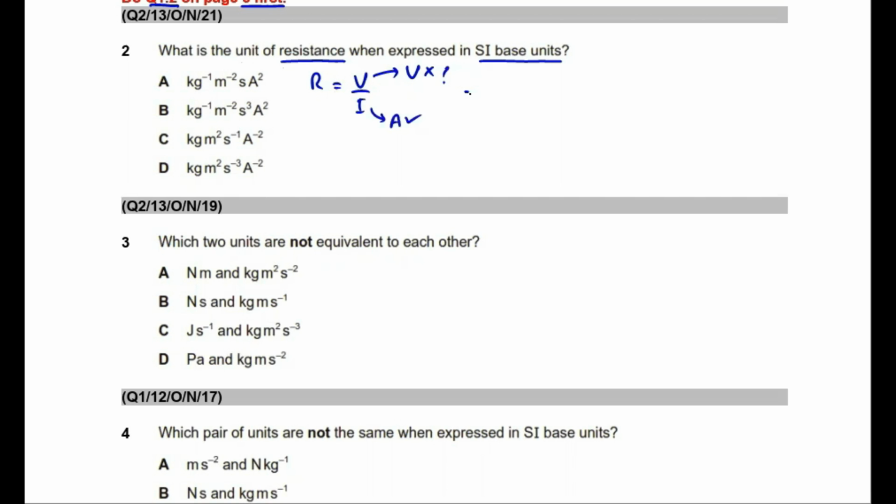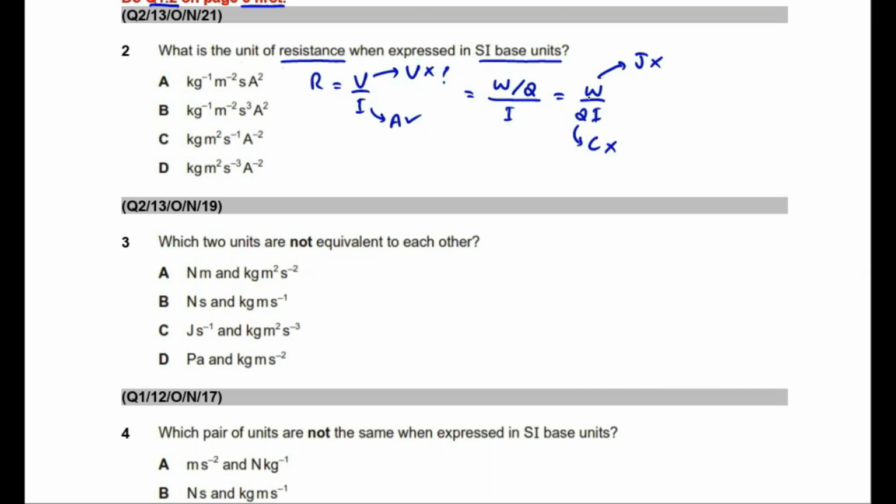So let's do that. Students, potential difference is given by the expression energy transformed per unit charge, right? So resistance may also be given by this expression. Let me first simplify this expression. W over Qi. Students, in this expression, W is energy, SI unit of which is joule, Q is charge, SI unit of which is coulomb, and I is current, SI unit of which is ampere. See students, here, joule is not an SI base unit, coulomb is also not an SI base unit. So we will have to replace W and Q by their expressions now.